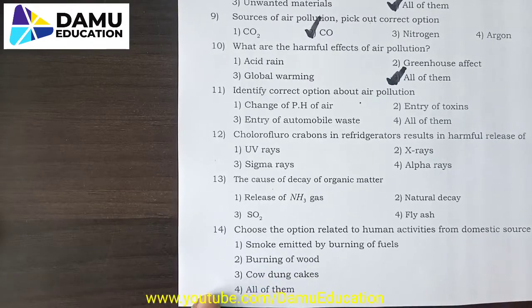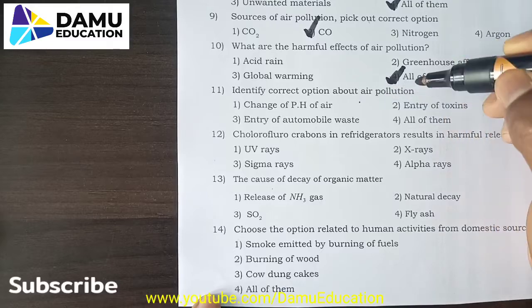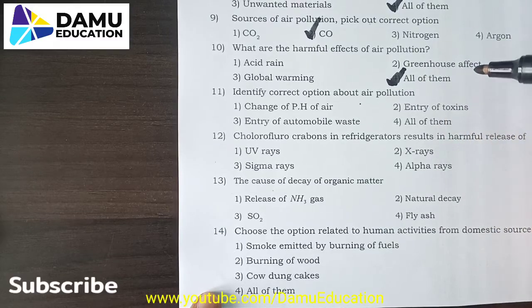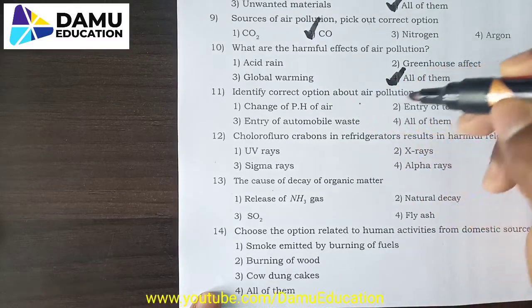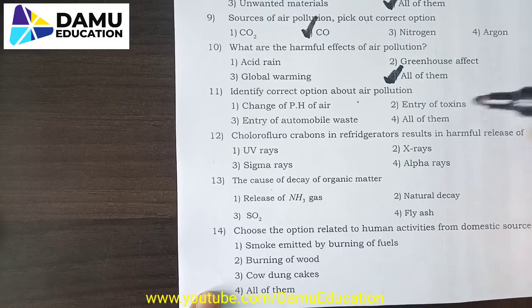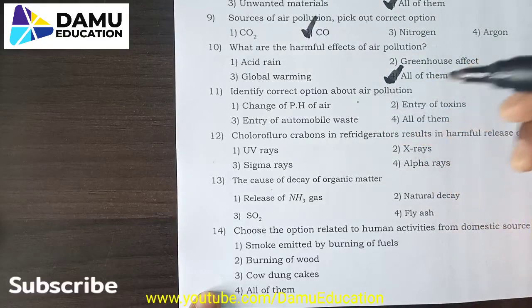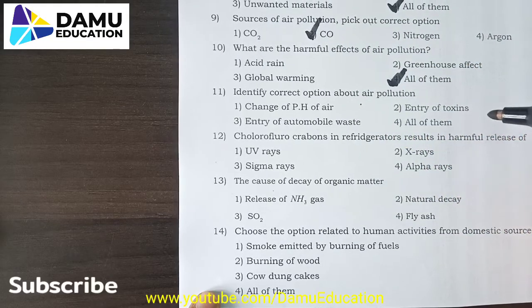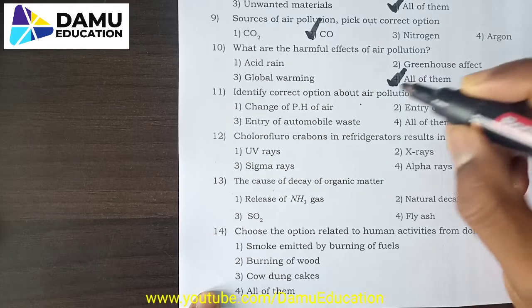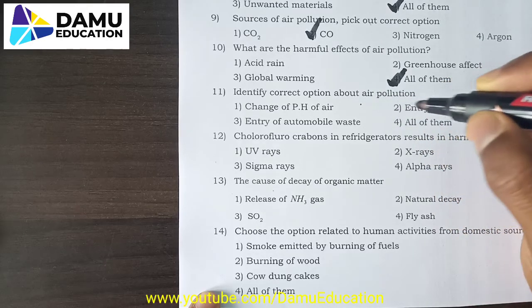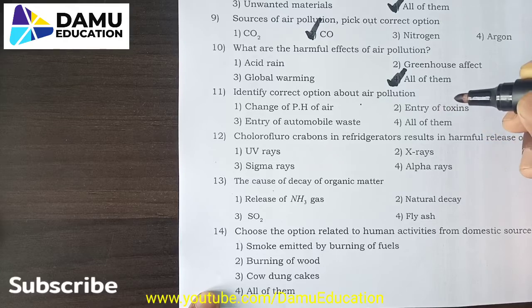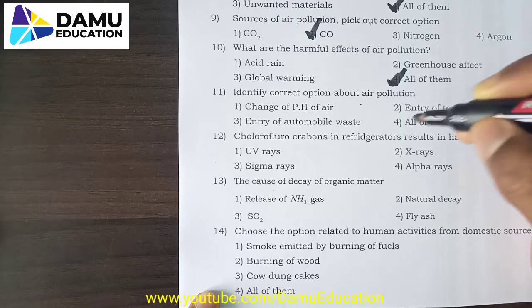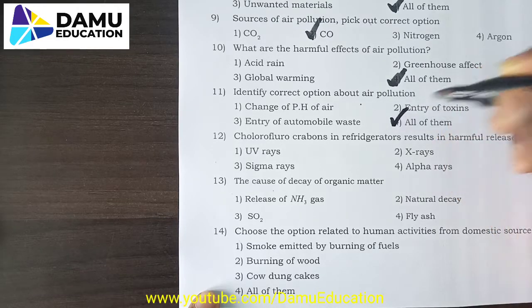Next, 11th one. Identify the correct option about air pollution. Change of pH of air, entry of toxins, entry of automobile waste, and all of them. So the 11th one, we know that it is all of them.